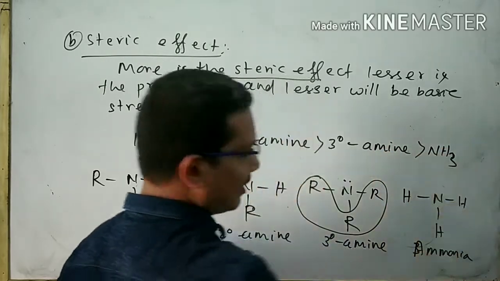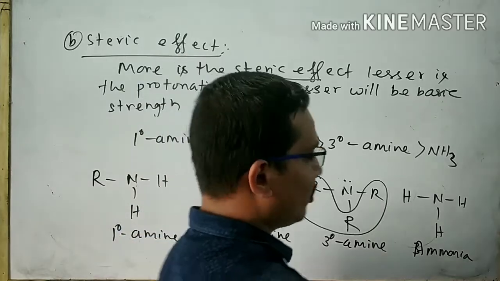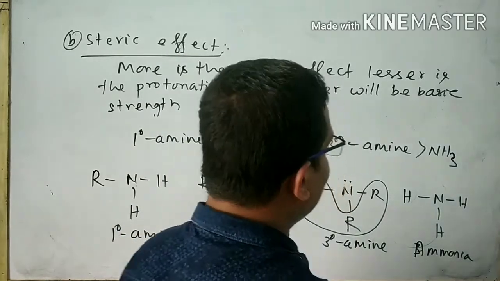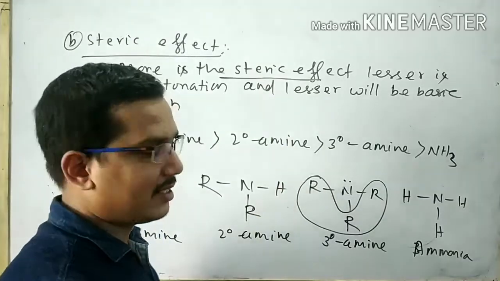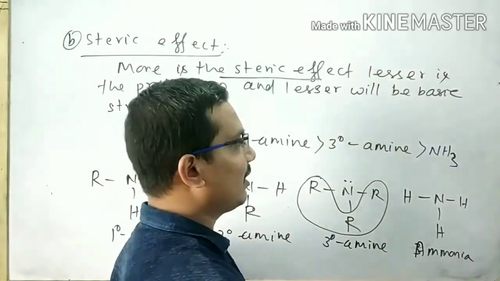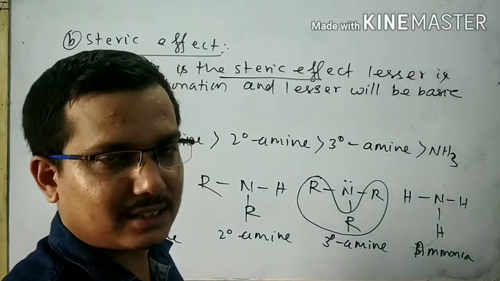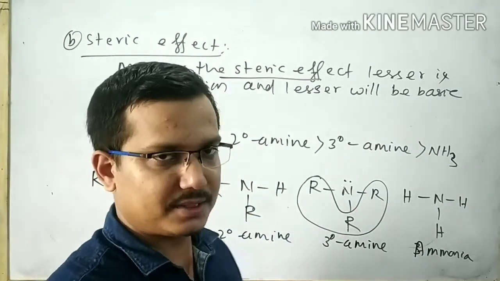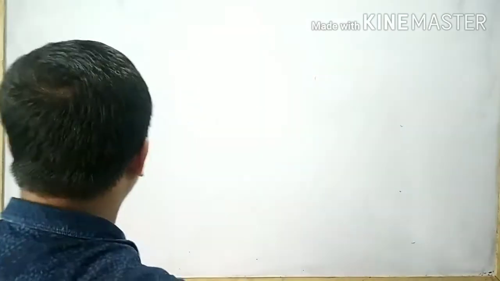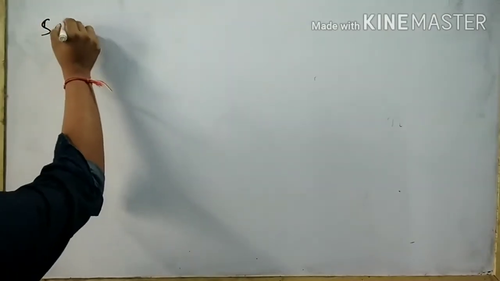No doubt in NH3 there is no steric effect, but there is an absence of electron releasing group. As a result, it is concluded that NH3 has the least basic character as compared to all amines. Next I will discuss solvation.